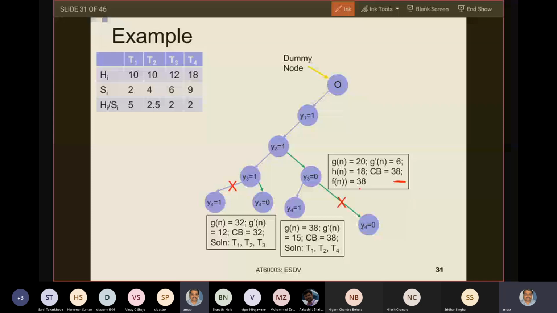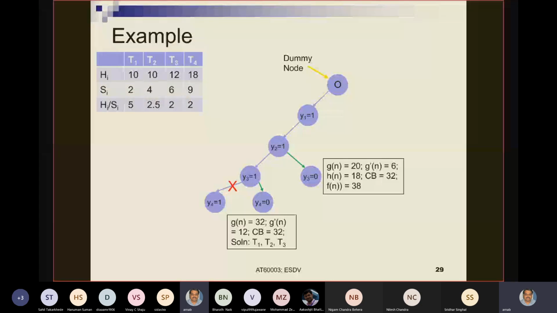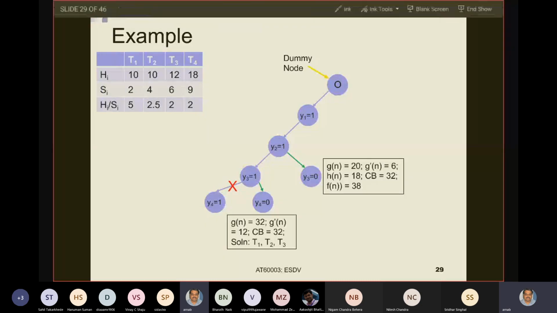Even when we expanded y3 equals to 0, in the previous state, why did we expand y4 equals to 1? We expanded y4 equals to 1 because the current base solution was 32 and my upper bound was 38. In slide number 29, we expanded y4 equals to 1 from y3 equals to 0 only because your current base solution there was less than the upper bound.